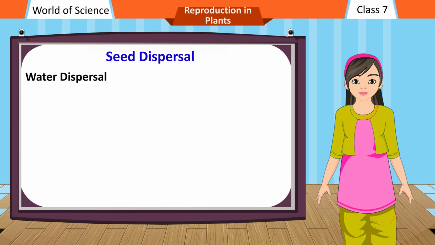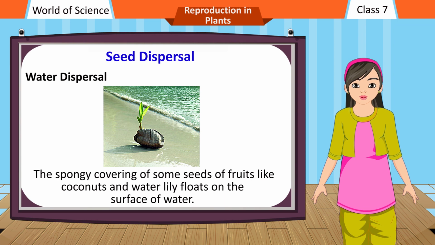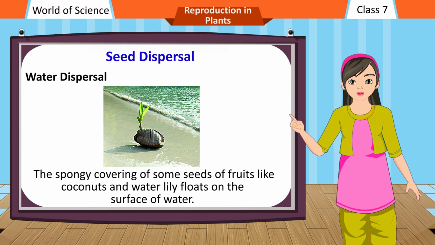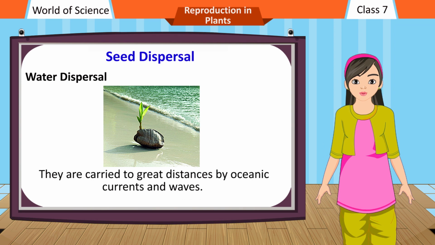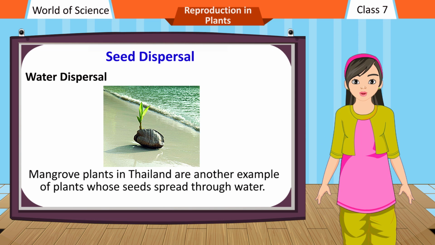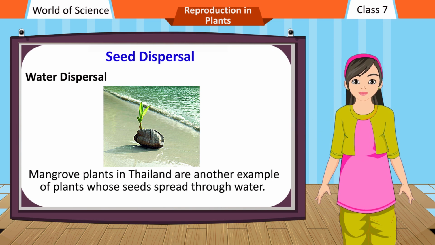Water dispersal. The spongy covering of some seeds of fruits like coconuts and water lily floats on the surface of water. They are carried to great distances by oceanic currents and waves. Mangrove plants in Thailand are another example of plants whose seeds spread through water.